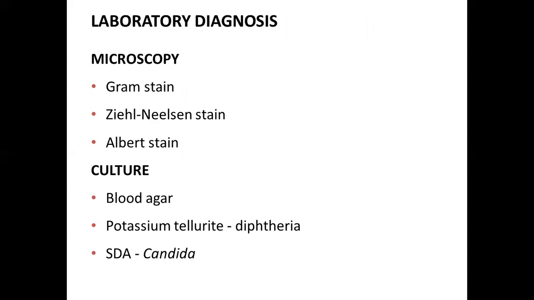Then we can also look for organisms like diphtheria using Albert stain. Then we can go for Giemsa stain that can be used for detection of P. jirovecii. We can perform culture using blood agar. 5% sheep blood agar can be used, incubated under 5% carbon dioxide environment overnight. For diphtheria, again, we can use Loeffler's serum slope and potassium tellurite agar. For fungal agents, we can perform culture on Sabouraud dextrose agar, for example for Candida albicans.